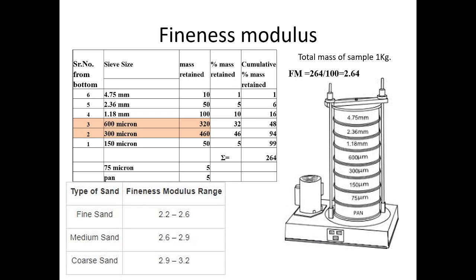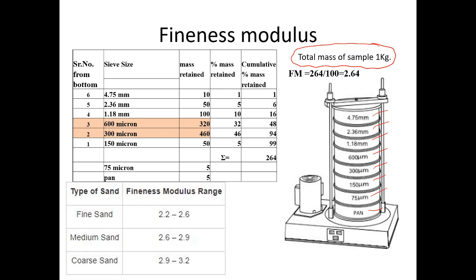How is the fineness modulus calculated in the laboratory? If it is a fine aggregate, the sieves are arranged like this. At the top 4.75, then 2.36, 1.18, 600 micron, 300 micron, 150 micron and 75 micron and then the pan. Suppose 1 kg of sample of fine aggregate is taken, then it is kept in the top sieve, that is 4.75 mm, and it is sieved for say 15 minutes.